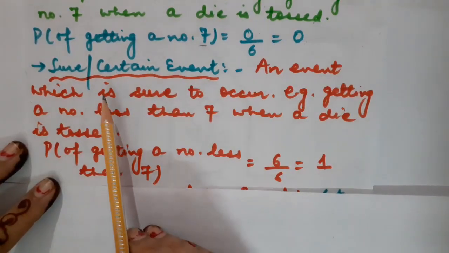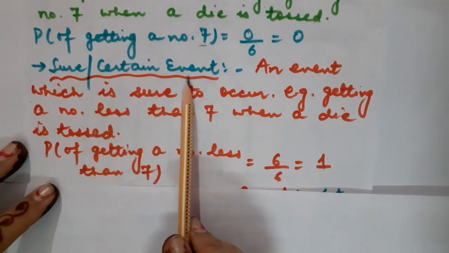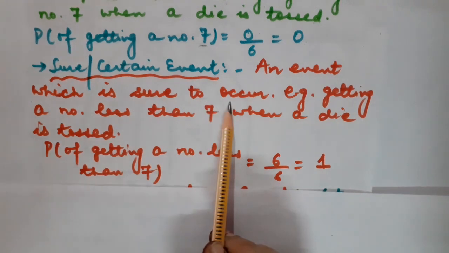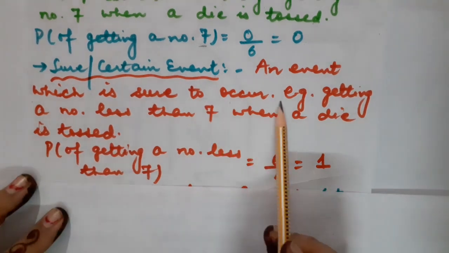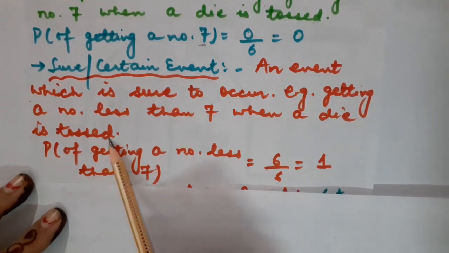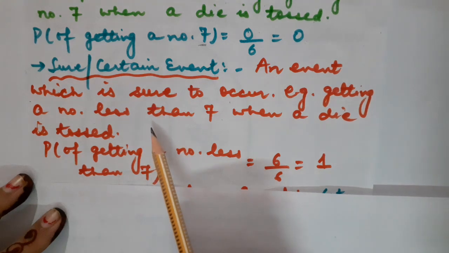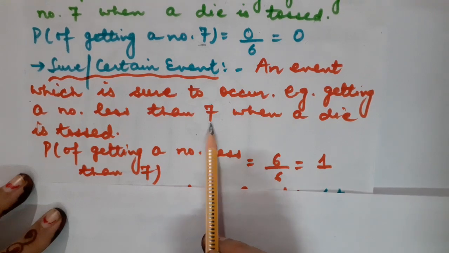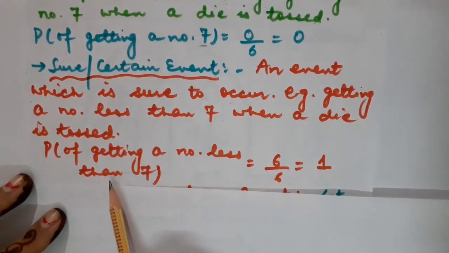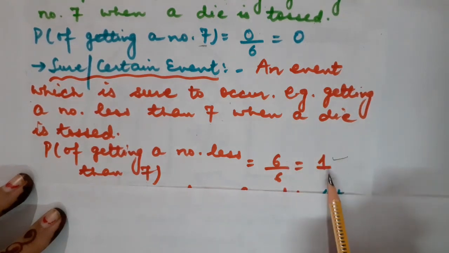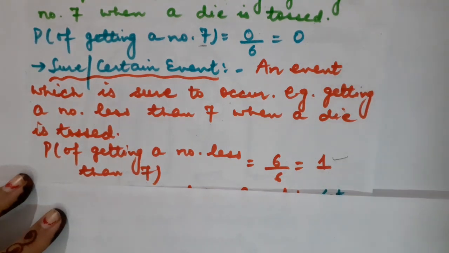Now children, the next type of event is the sure or certain event. An event which is sure to occur means it will definitely occur. For example, getting a number less than 7 when a die is tossed. On a die the numbers start from 1 and go up to 6, so they are all less than 7. So what will be the probability of getting a number less than 7? That will be 6 by 6, which is equal to 1. So the probability, in case the event is sure, will always be equal to 1.